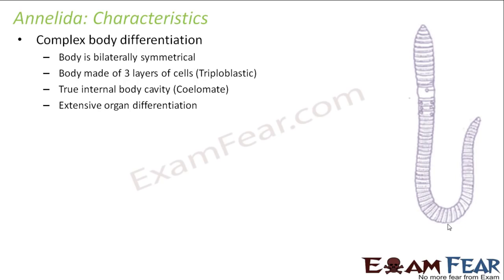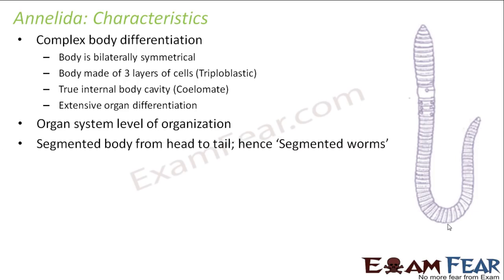Extensive organ differentiation. So here we have very well distinction between the different organs, because as you saw, when pseudocoelom was present, there was no complete lining of the coelom, but in case of coelomates, the coelom is completely lined by peritoneum and that lining connects the different organs, so each and every organ is distinctively placed. So there is extensive organ differentiation. It has organ system level of organization, segmented body from head to tail, and therefore they are known as segmented worms.